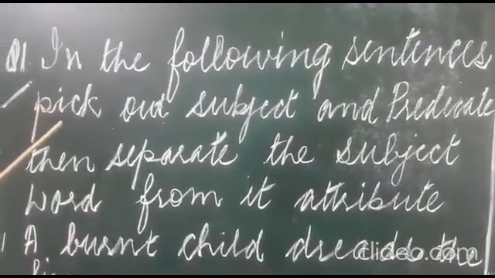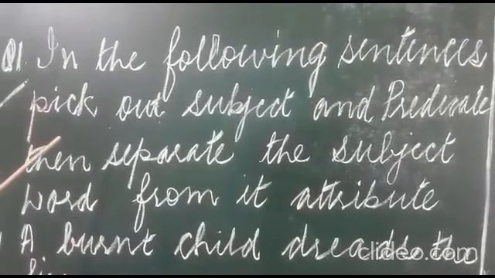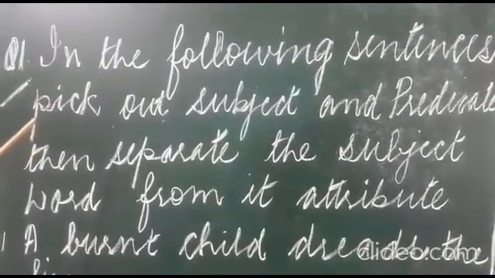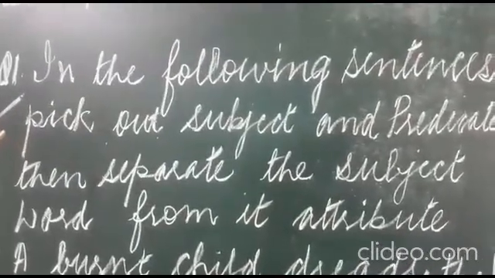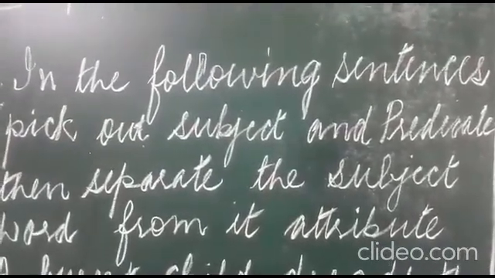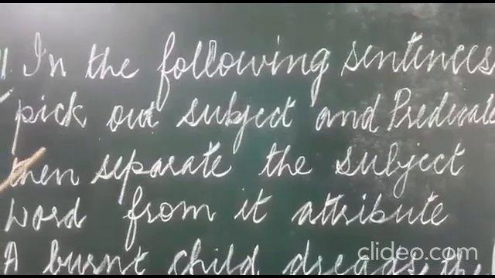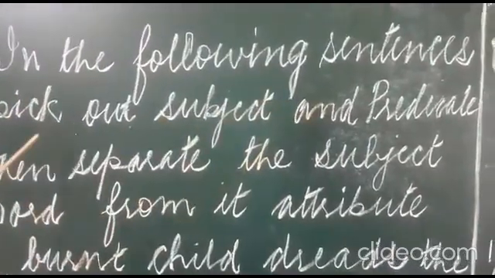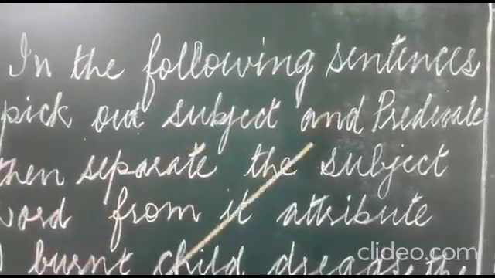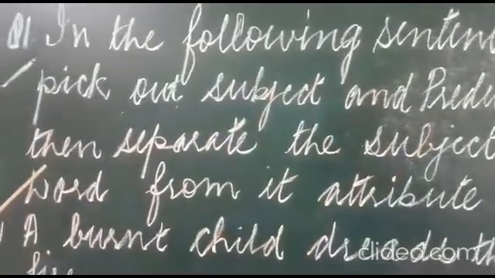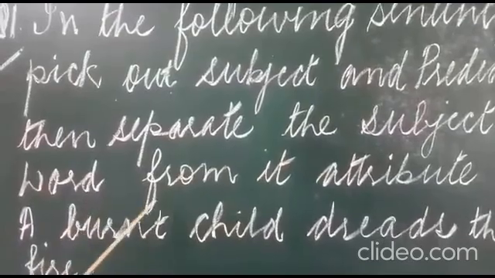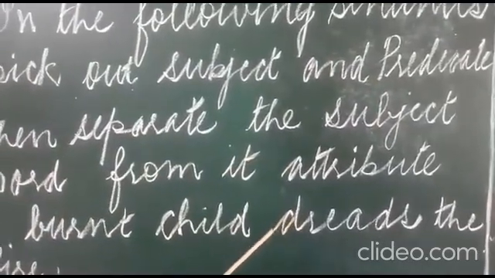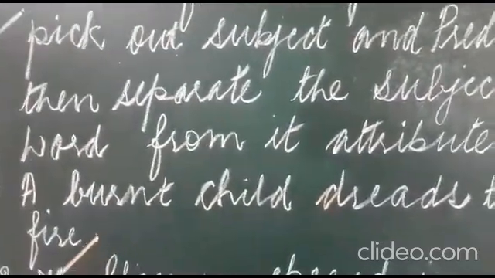Now the first topic was to analyze the sentence that I told you. Subject, predicate, okay? And then to find out the subject word and its attribute, the same I have given you. In the following sentences, pick out subject and predicate first, then separate the subject word from its attribute, right? And these are the sentences.